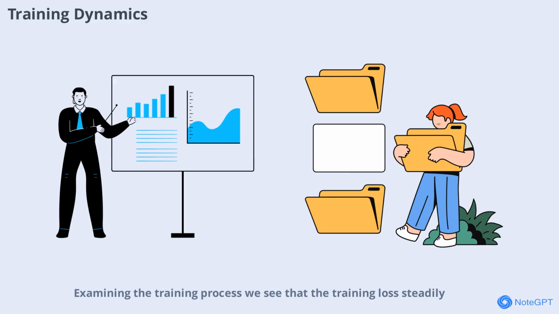Examining the training process, we see that the training loss steadily decreases, a good sign that the model is learning. However, the validation loss remains high, and there's a persistent gap between training and validation losses. This suggests the model is overfitting to the training data, even though it's underfitting overall. Early stopping could help prevent further overfitting and improve generalization.